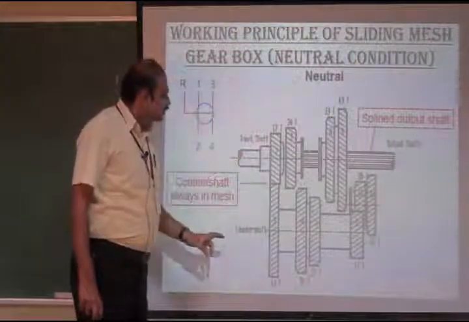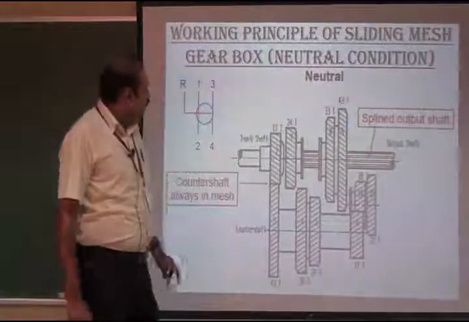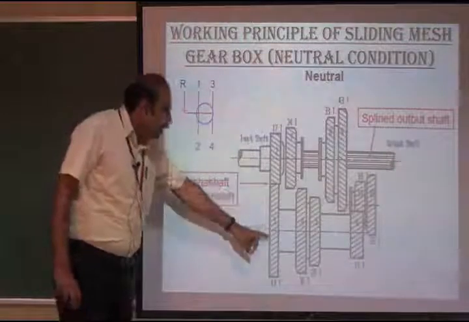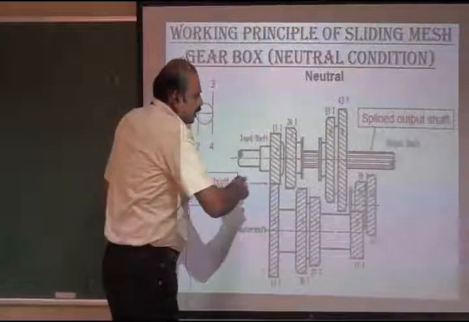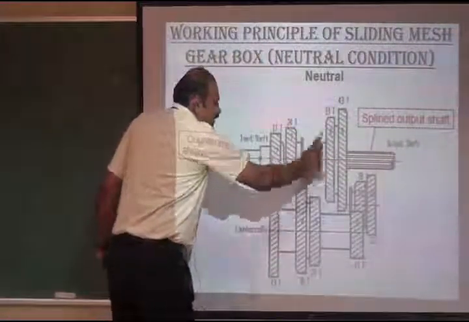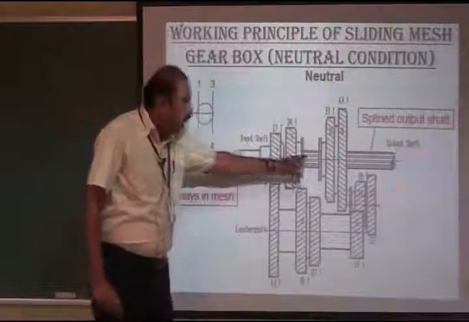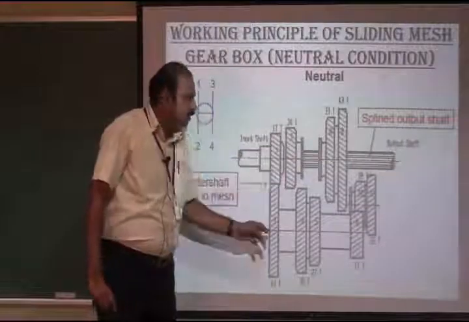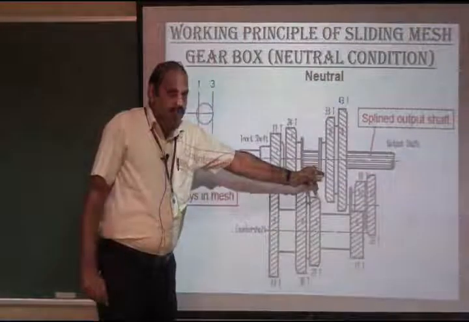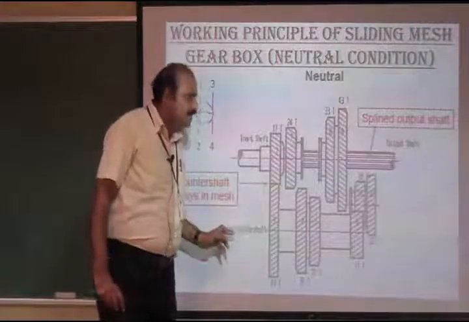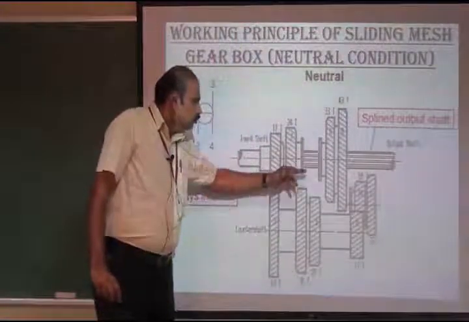The gearbox consists of input shaft, counter shaft and output shaft. The input shaft gear and counter shaft gear always mesh together. And here various gear pairs are engaged on the output shaft. During the neutral condition, there is no contact between the input shaft and output shaft. So no power is transmitted from input shaft to output shaft. Here the counter shaft is an intermediate shaft. It transmits the motion from input shaft to output shaft.